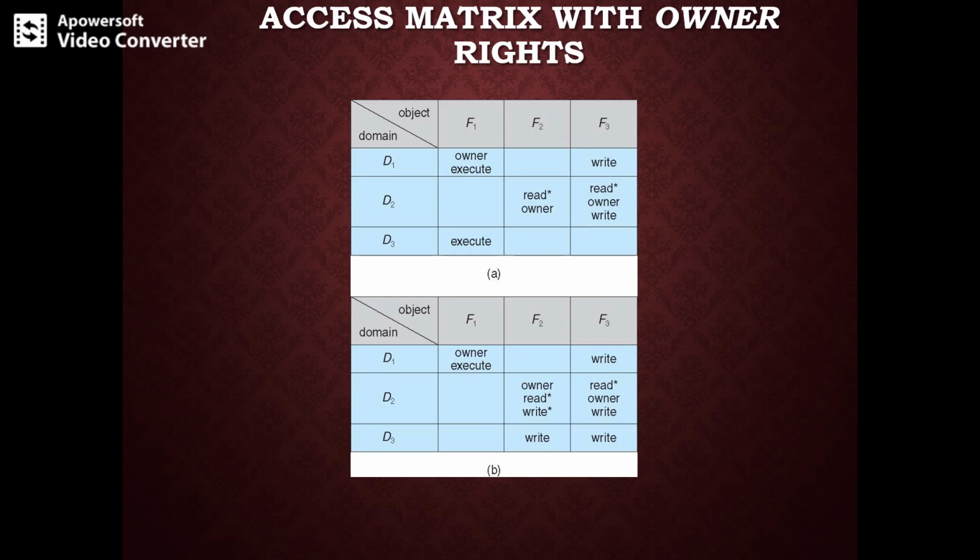So this is the access matrix with owner rights. These are the additional new rights which can be seen apart from copy, transfer and limited copy. The owner will control all these operations.